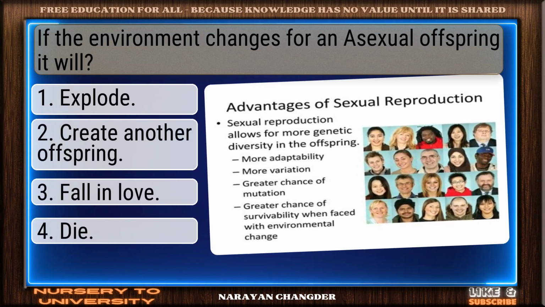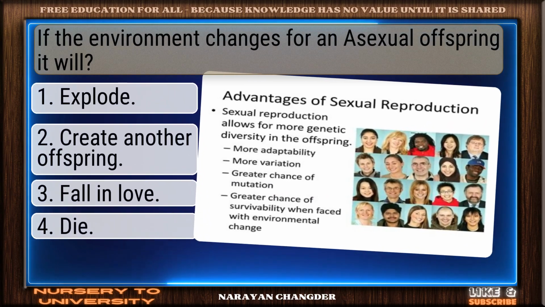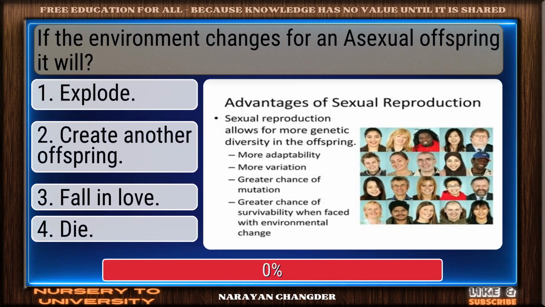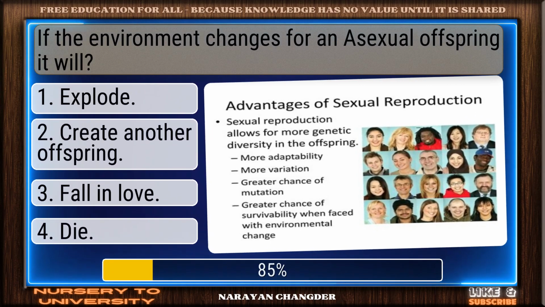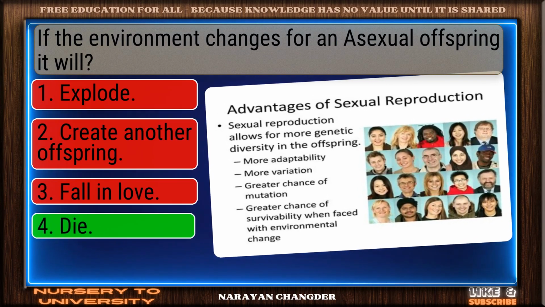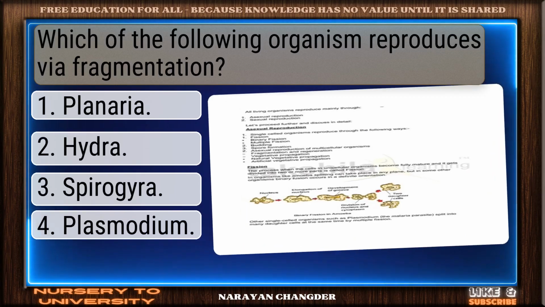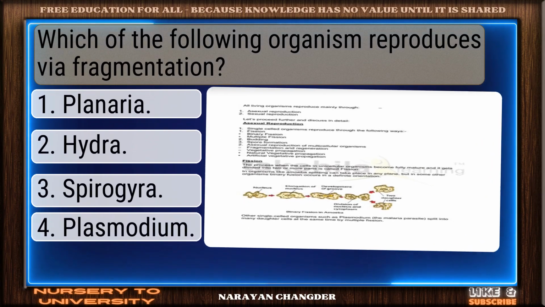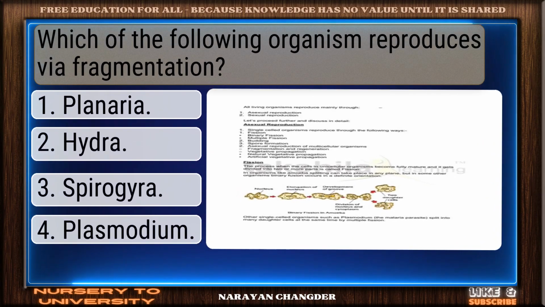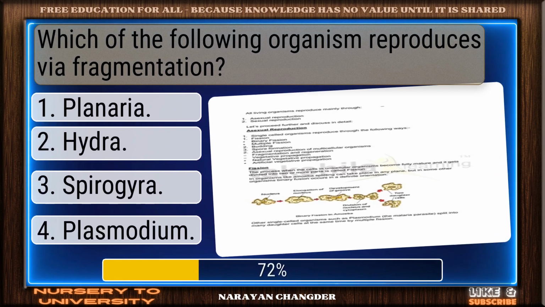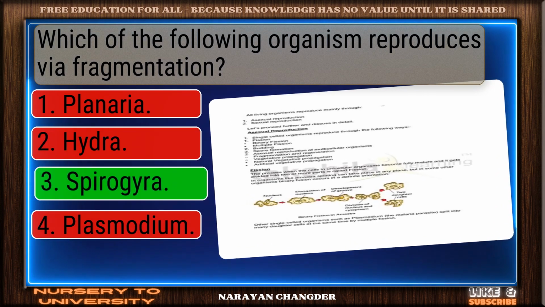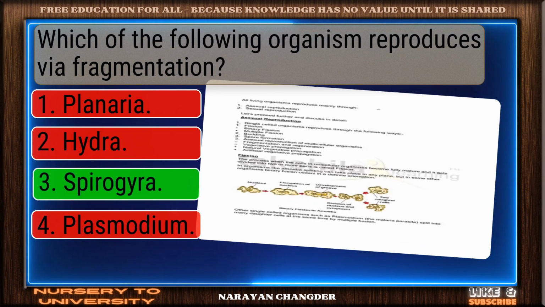If the environment changes for an asexual offspring, it will. On track. Die is the correct answer. Which of the following organism reproduces via fragmentation? Solid response. Spirogyra is a valid choice.